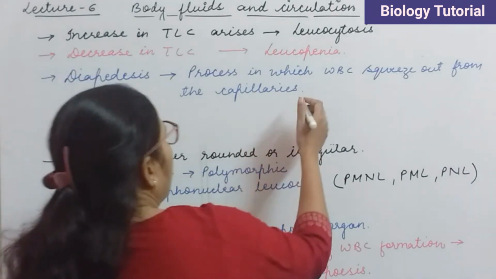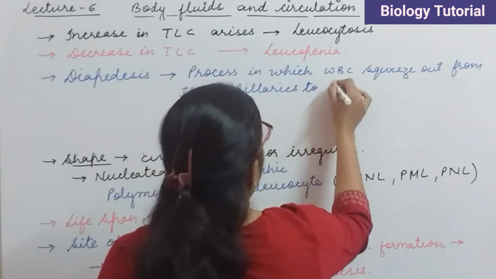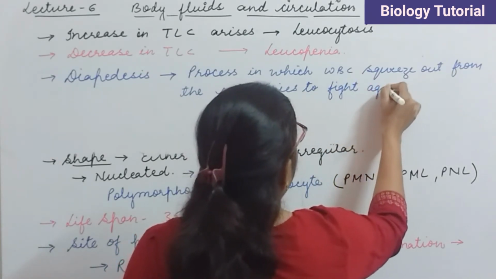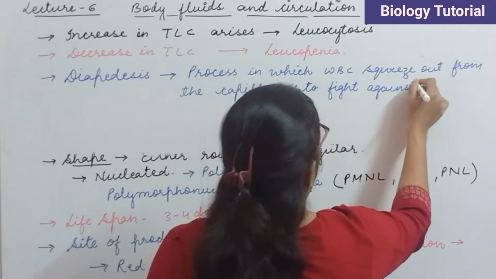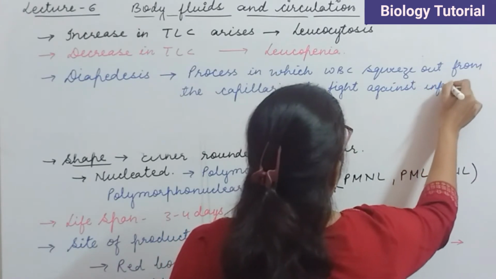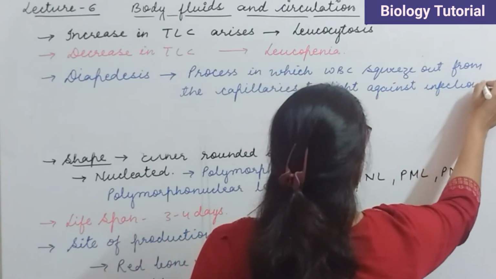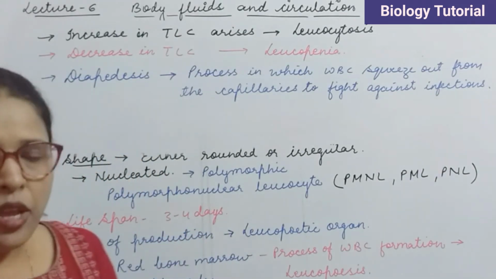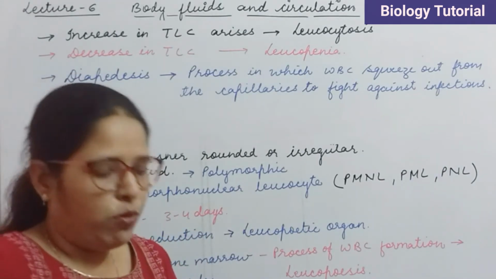Clear? So capillaries to fight against infections. This is called as diapedesis. This is the important property of WBC.